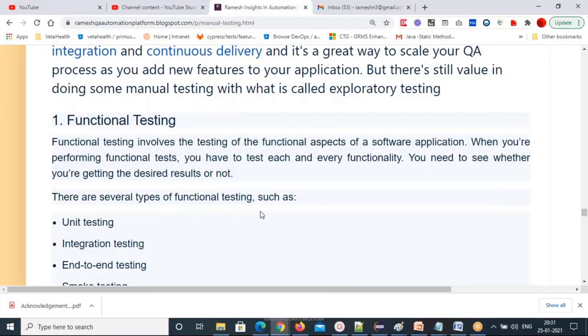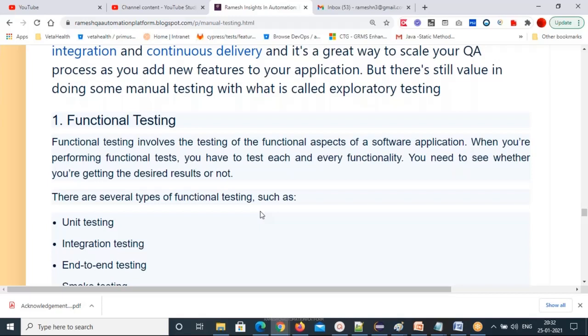And the main categories are functional testing. What is meant by functional testing? Functional testing involves the testing of functional aspects of the application. When performing functional tests, you have to test each and every functionality in the web page.